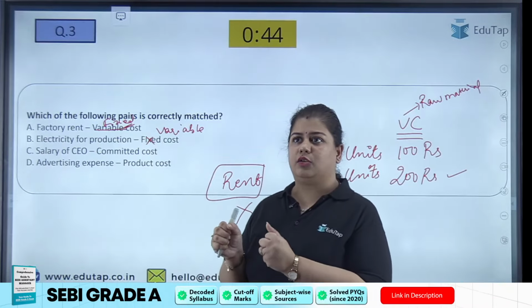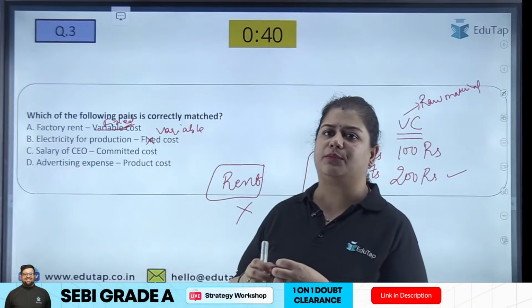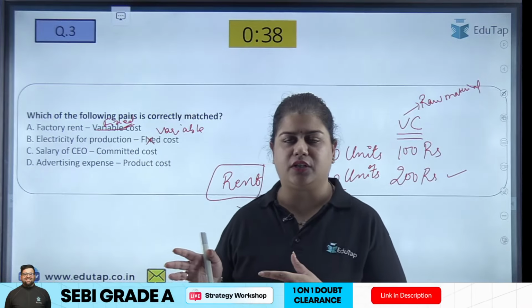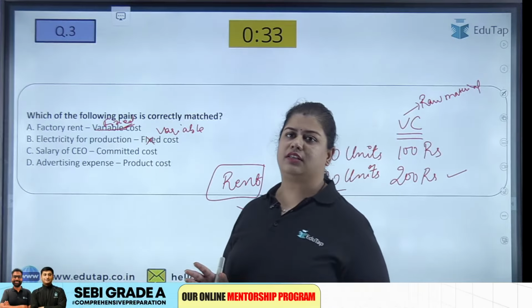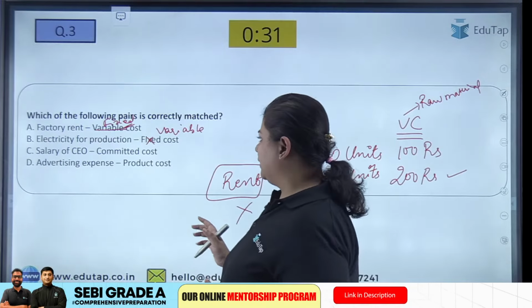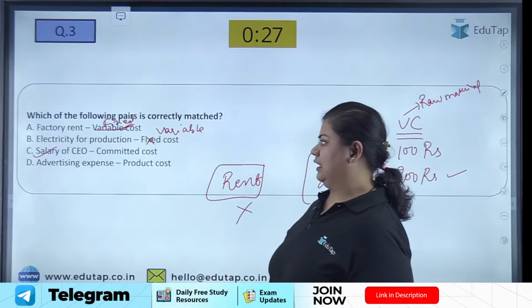Like you have said that I will pay you, irrespective of whether my production is just 100 units or 1000 units, I will pay this much salary to you. So this is a committed cost. Hence this is correctly matched. The option C is correctly matched.